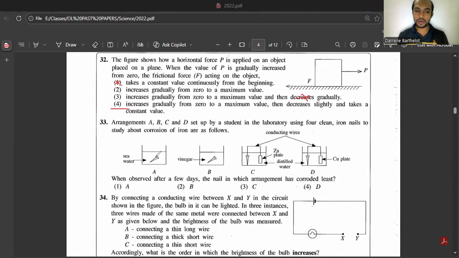So here in the first one you have seawater, which means a higher rate, higher corrosion. Here in B you have vinegar, it's an acid, so it's also higher corrosion. Then you have two setups, one with a zinc plate and nail, the other with a copper plate and nail. The nail is made of iron, right? So this is a kind of electrochemical cell.